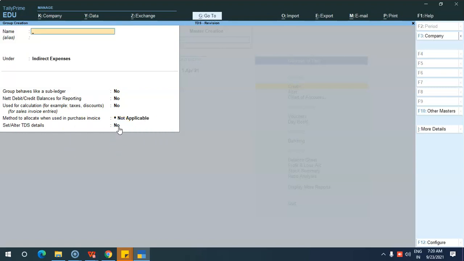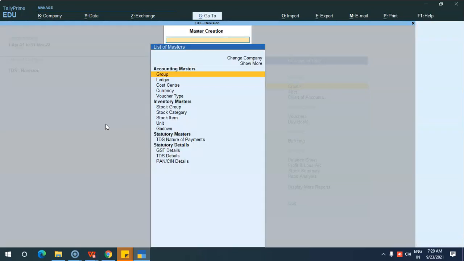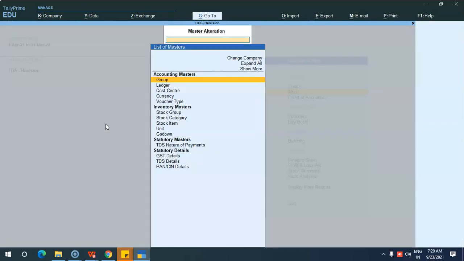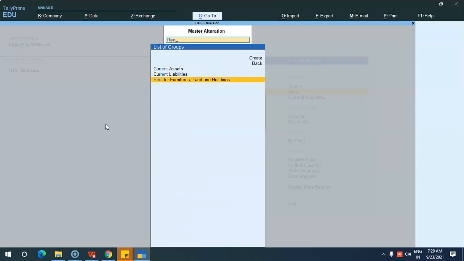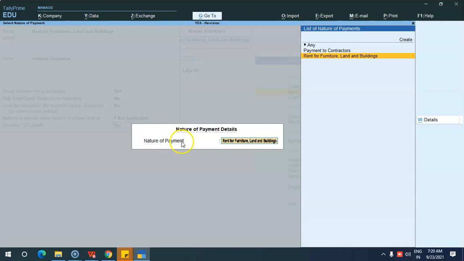Okay. See here, we have created the group. Okay. You can see in the foundation screen, we have created a group, rent for furniture, land and buildings, and I have configured the TDS at group level because I have selected the nature of payment at the group level itself. It is related to rent for furniture and land and buildings.